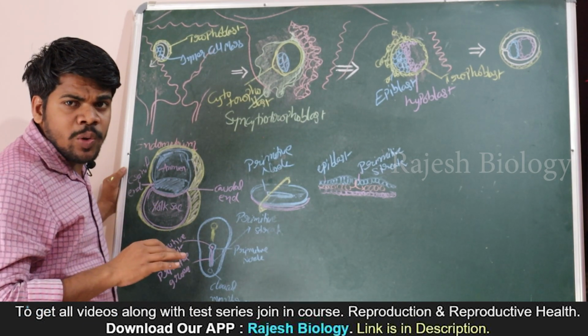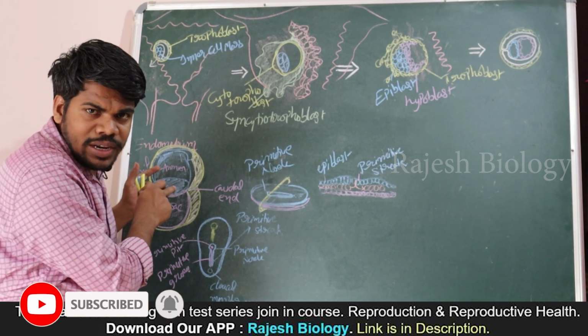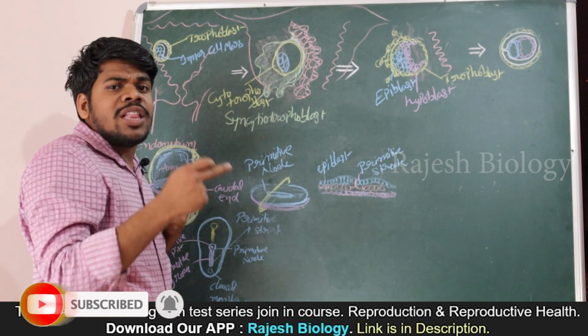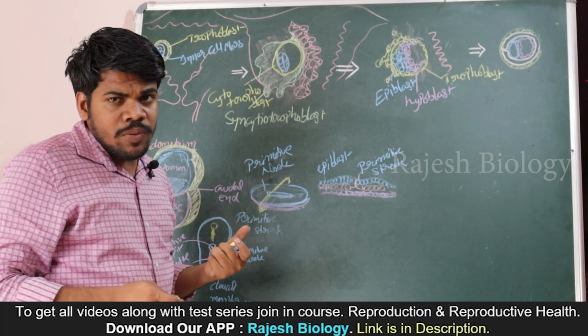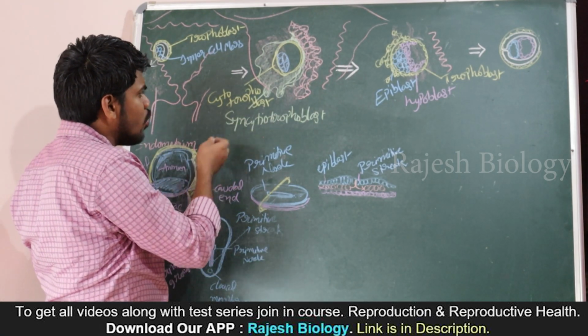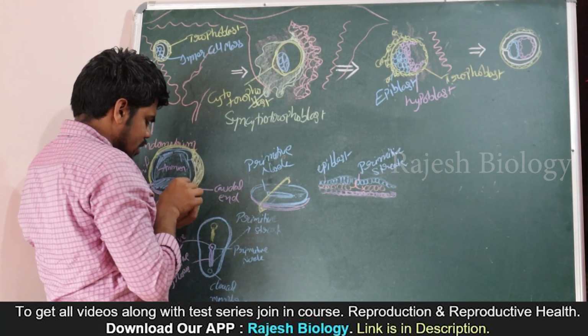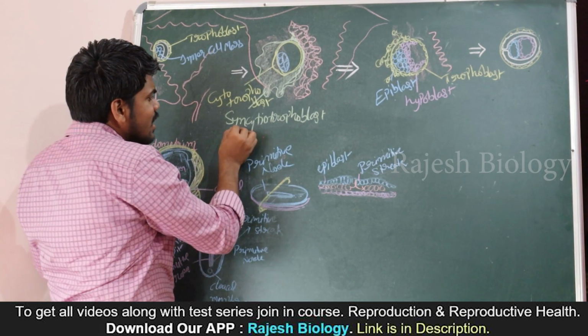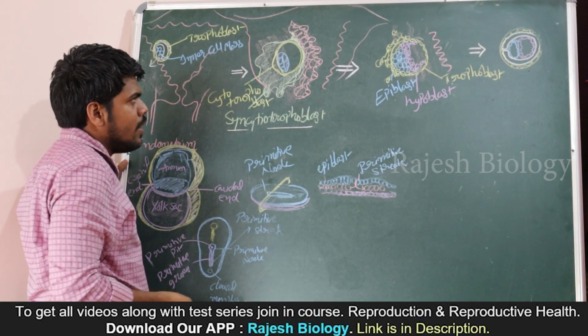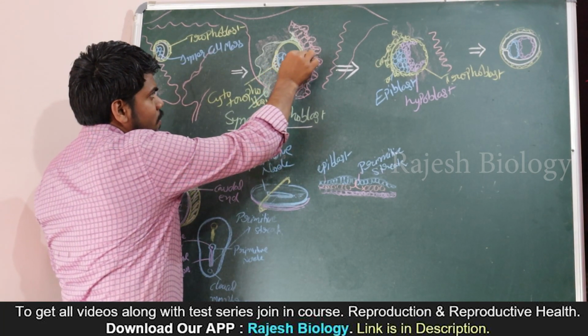This is called an embryo up to the 8th week of development. Still it is the 2nd week only, right? Up to the 8th week we call it an embryo, and from the 9th week we call it a fetus. So in this embryonic development, what will happen? The outermost, this green color lining, is the syncytial trophoblast, and the inner is the cytotrophoblast.